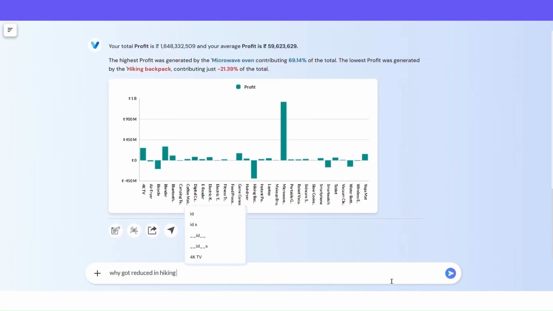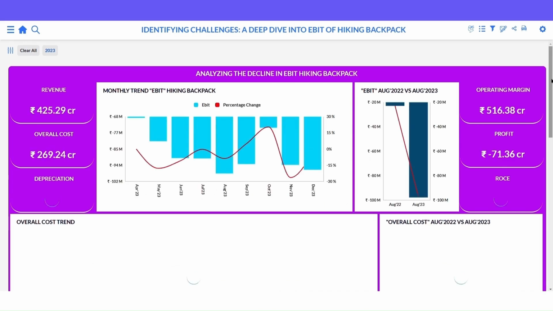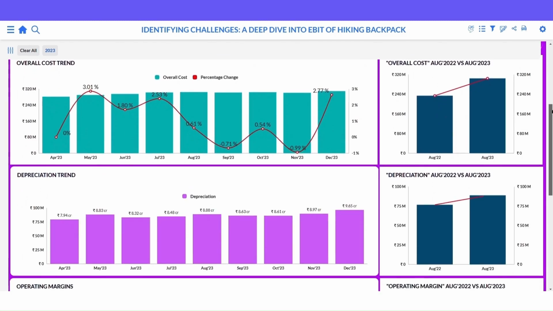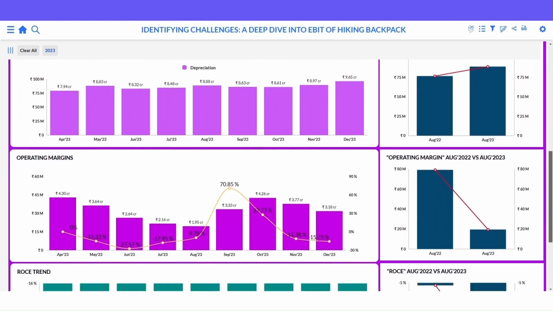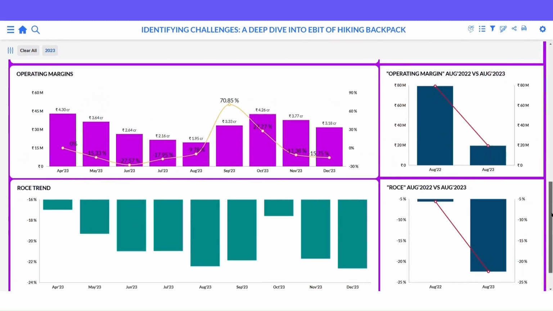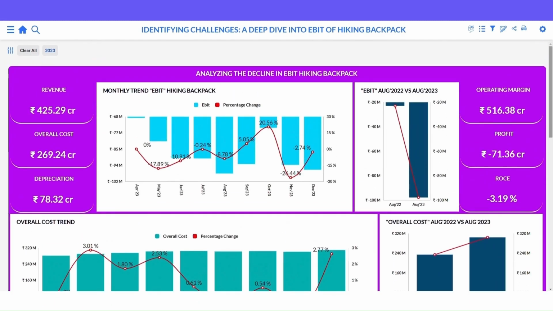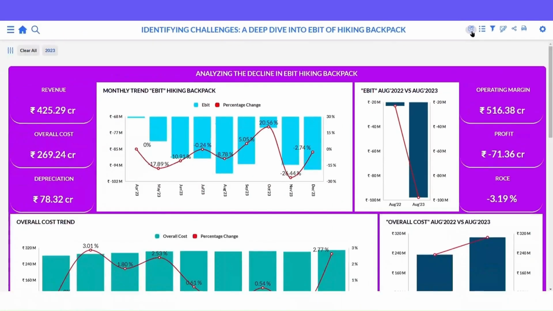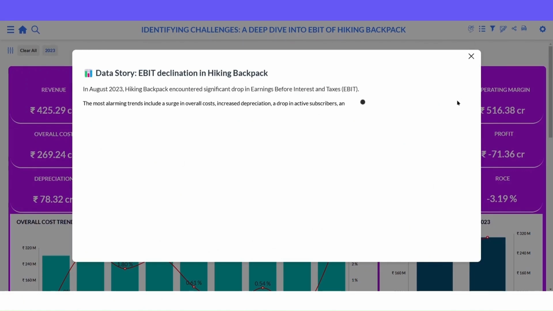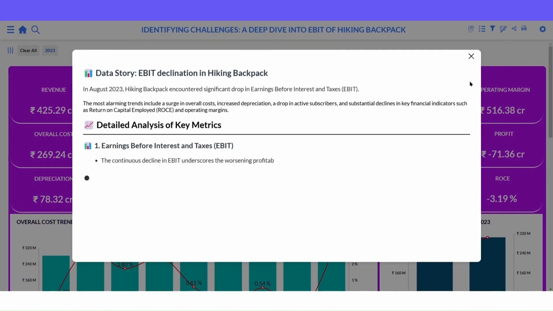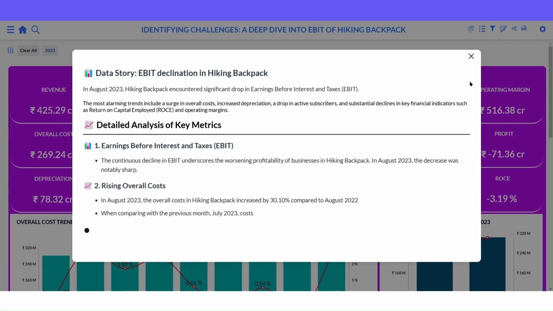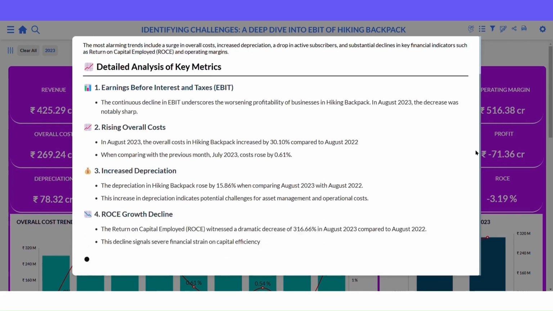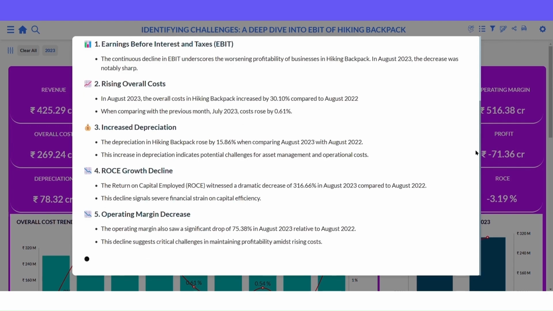So ask VADY why it's happening in our business. It will give you all the relevant KPIs to answer your why. Don't have time to dig through KPIs? Ask AI to create an executive summary for you. Earnings before interest and taxes, rising overall costs, increased depreciation, decline in returns on capital employed, decreased operating margin.